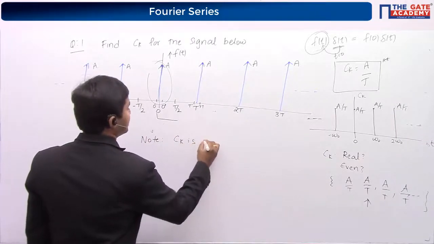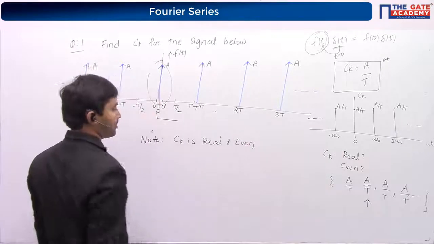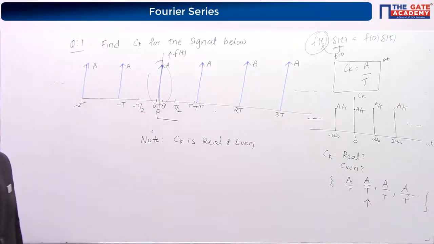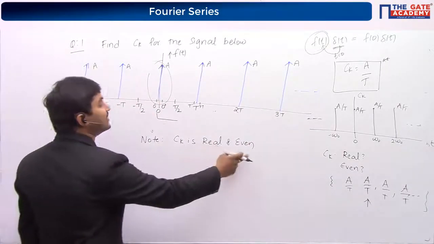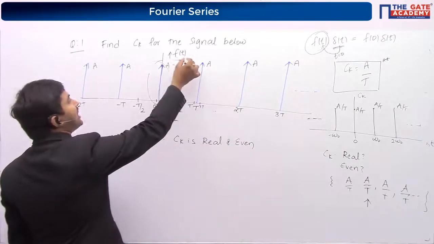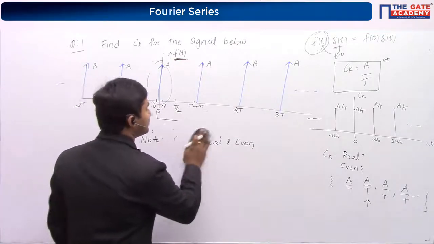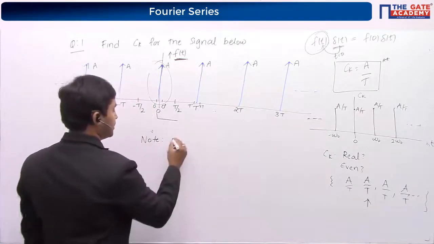So I can say that the nature of Ck is real and even. Why are you getting Ck as real and even? We will always get Ck as real and even when f of t is real and even. This is always the case.